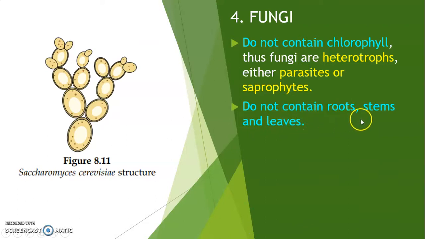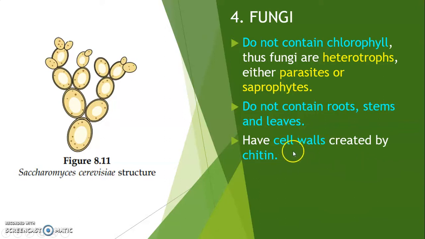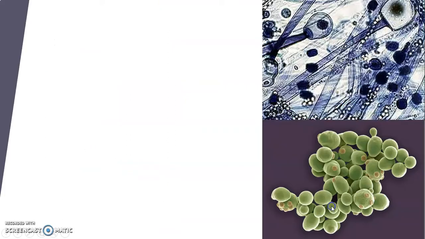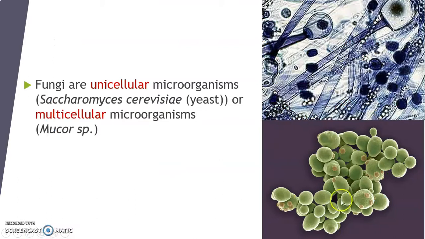Fungi do not contain root, stem, and leaf. They have cell walls made of chitin. Chitin refers to the rigid structure that makes the cell wall strong. They exist in the form of mycelium, which is made up of a network of threads called hyphae. So these are referred to as yeast.